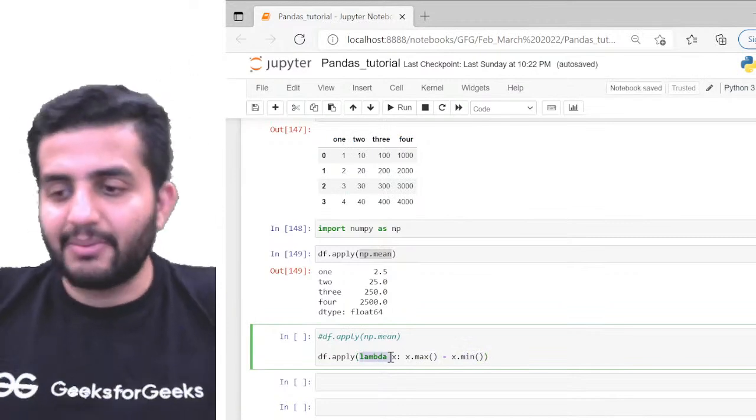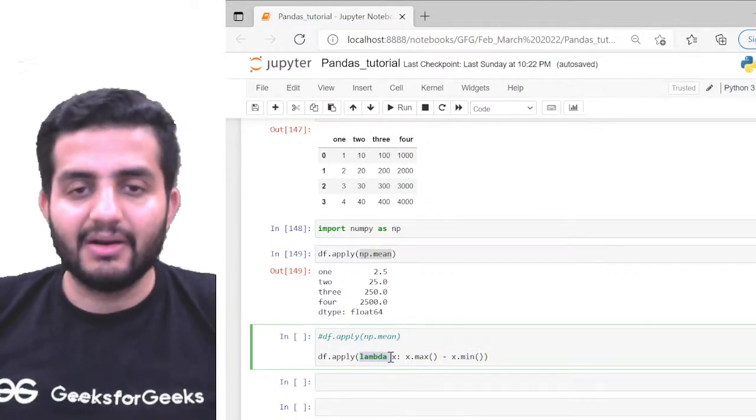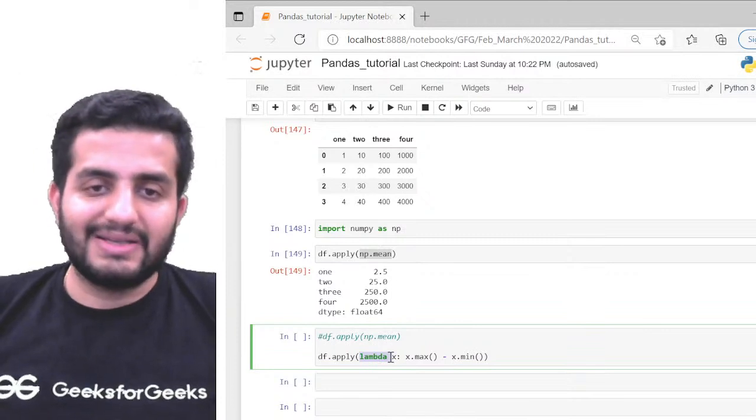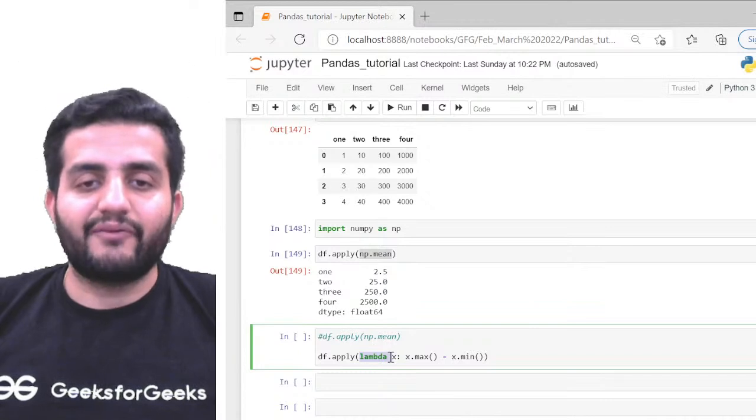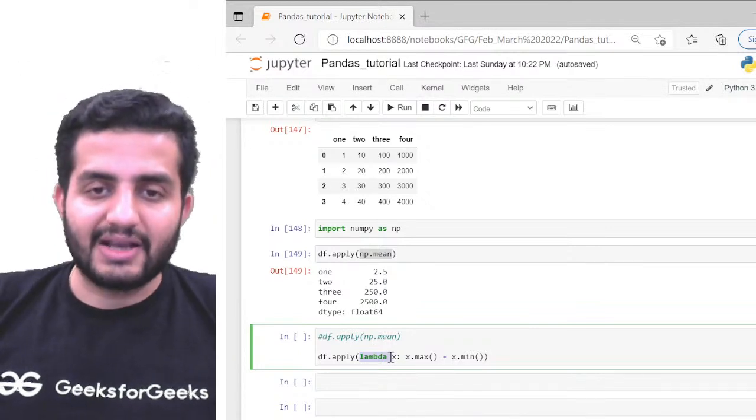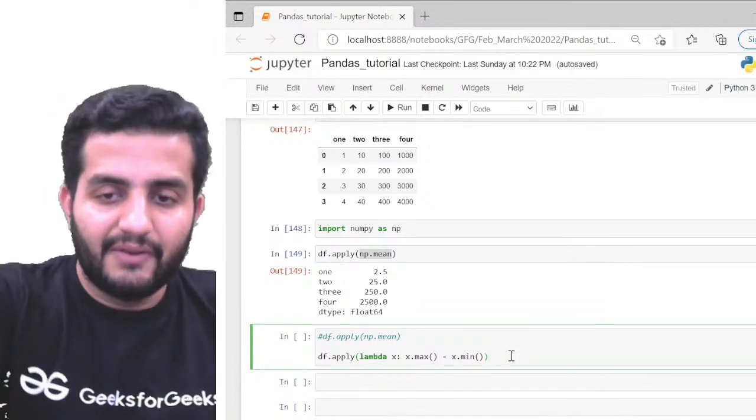So you know that, right? Lambda is an anonymous function. We've already seen lambda, so we can pass lambda basically anywhere, depending on wherever it fits in. So this is where it comes: df.apply(lambda x: x.max() - x.min()). You can pretty much do that.